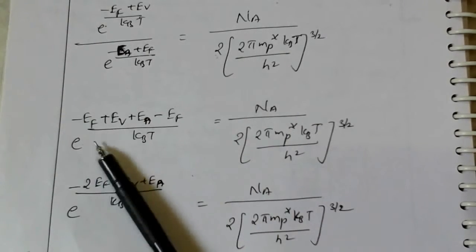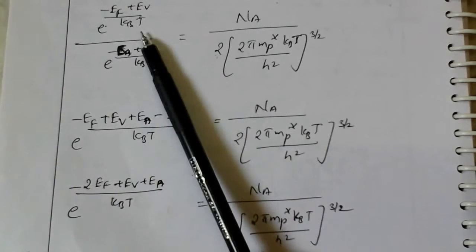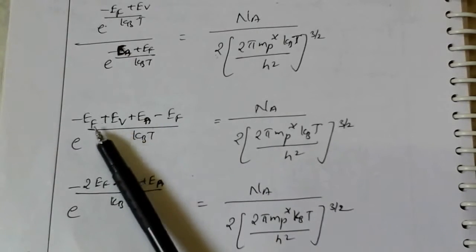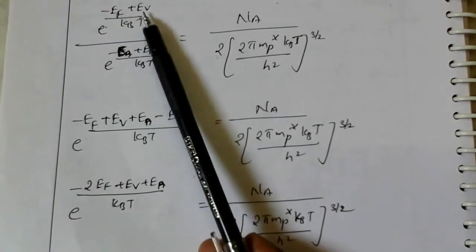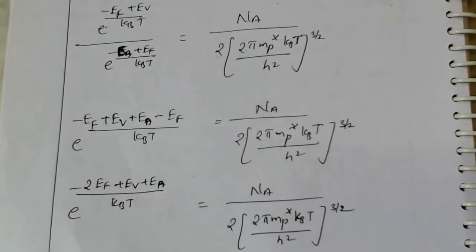What we are doing here is e power of Ef minus Ev by kBt, as it is, with the sign changed: minus Ef plus Ev by kBt.